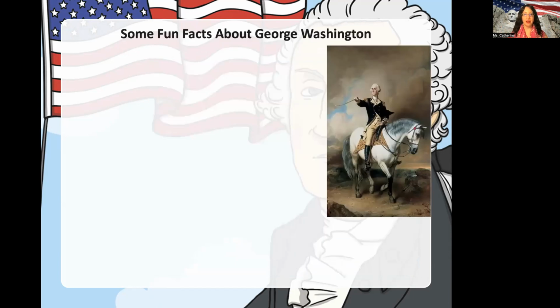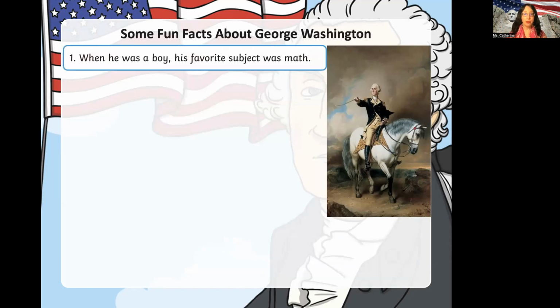So here are some fun facts about George Washington. When he was a boy, his favorite subject was math. Yes, we say math in the United States of America. I know in other parts outside of the United States of America, they say maths, which is plural, indicating all types of math. But in America, we say math.